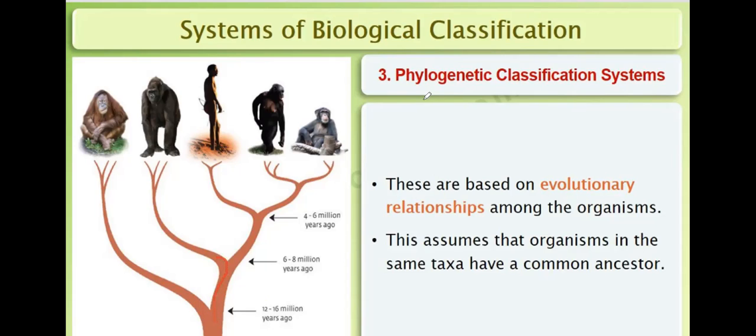So this type of classification is known as phylogenetic classification system, which is based on evolutionary relationship among the organisms. This assumes that organisms in the same taxa have a common ancestor. All these animals are different, but they have a common ancestor. From here, they develop in different branches. So this is what phylogenetic classification system.